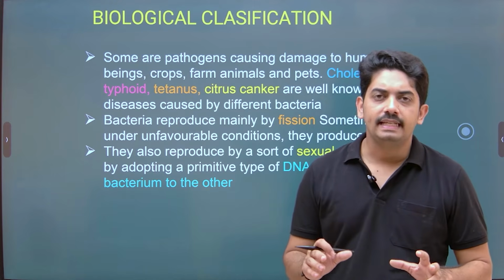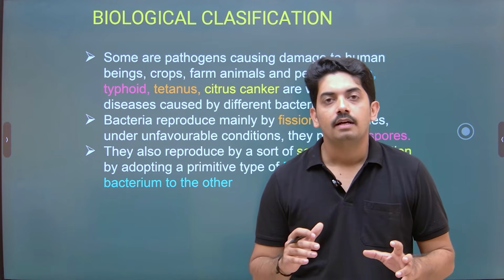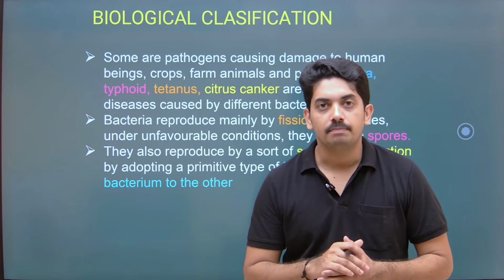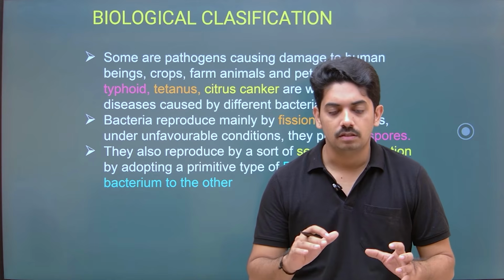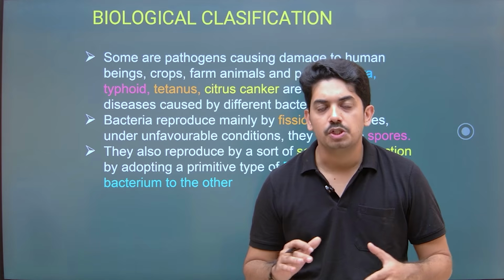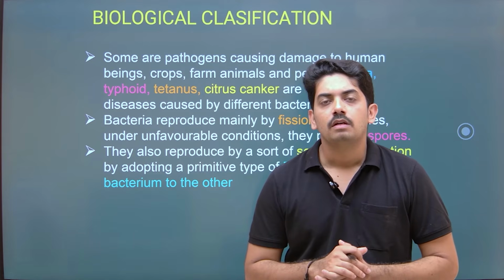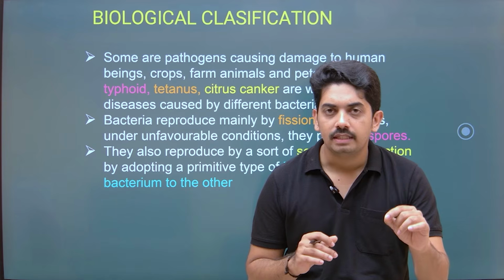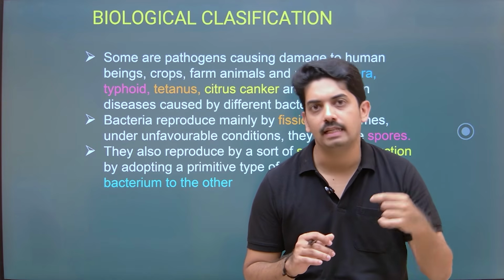Then there are some bacteria, they are of course heterotrophs. Now I take one example. We study this in the next topic also, in the morphology topic. In leguminous plants, in their roots, they form a pink color nodule.